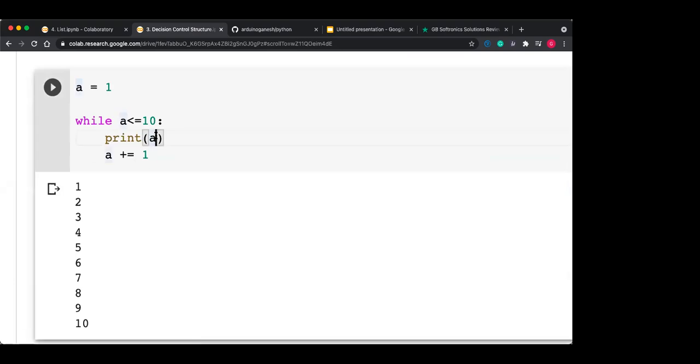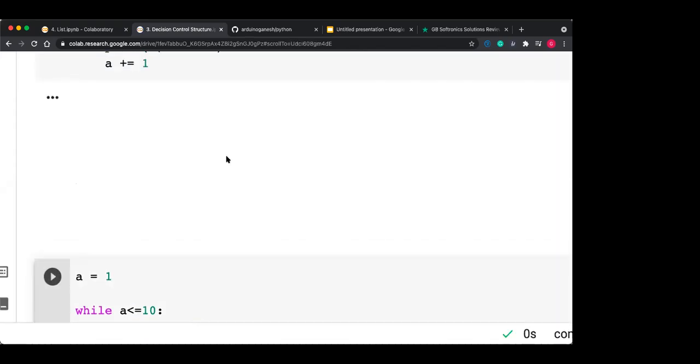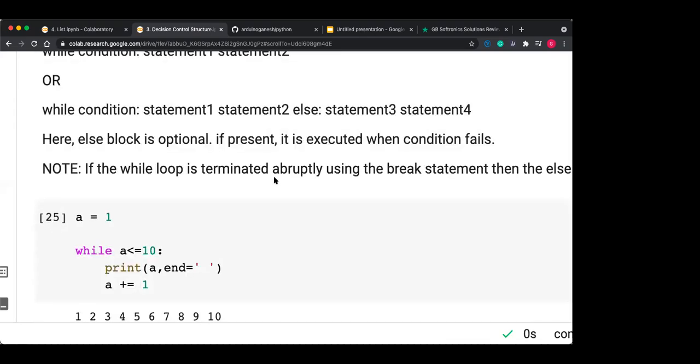But suppose you want to print this in a horizontal line. Then you can define one of the arguments, suppose, as a space. I'm overriding the default argument with a space now. So you do not use the default \n, use a space instead. I'm running this and you will get the output in a horizontal manner.